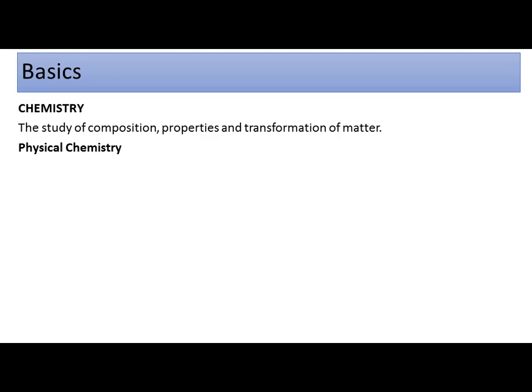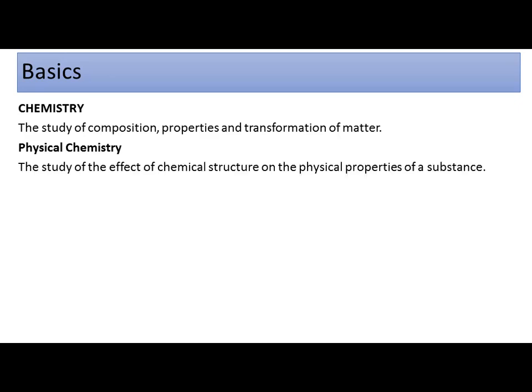Now, chemical kinetics falls under the heading of physical chemistry. This is one of the sub branches of physical chemistry. So let's have a look: what is physical chemistry? It is the study of the effect of chemical structure on the physical properties of a substance. The name is reflecting it: it is about physical properties. So the relevant rules or regulations which affect the chemical structure on the physical properties, we are going to discuss under the heading of physical chemistry.